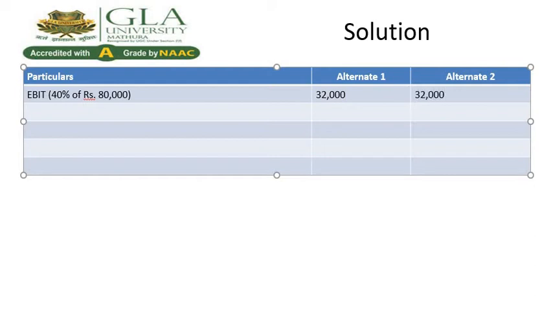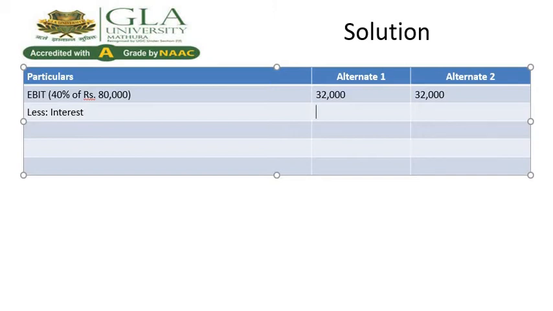After that, we deduct our interest. In case of first situation, we have 50,000 rupees at the rate of 18%.